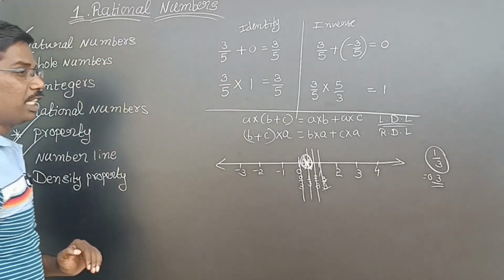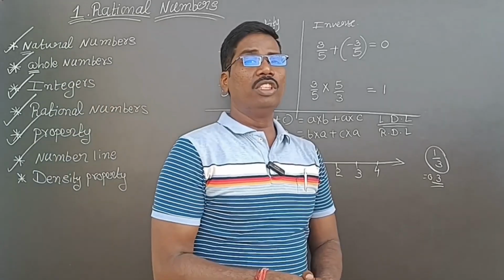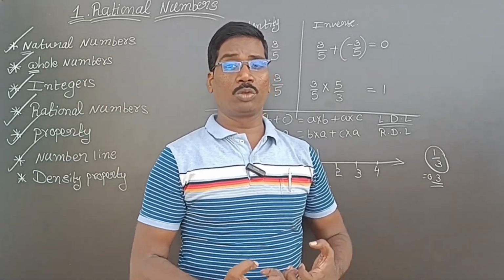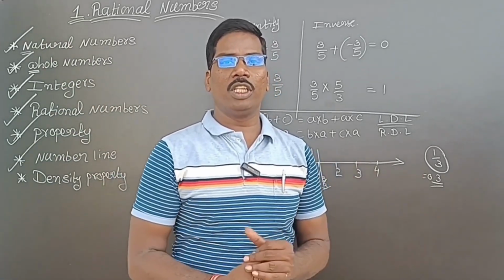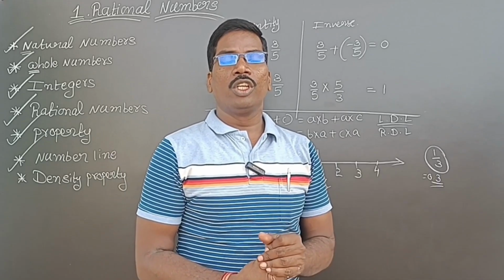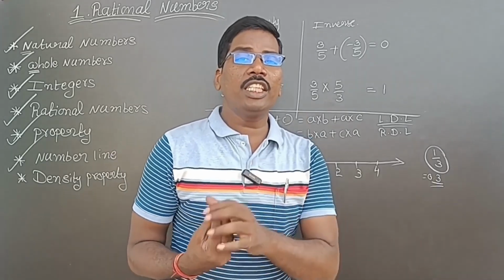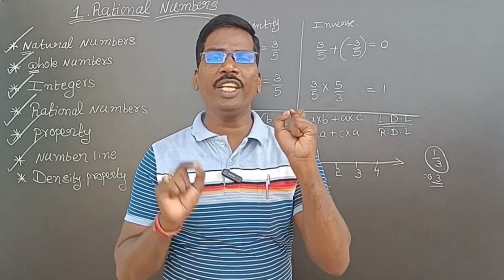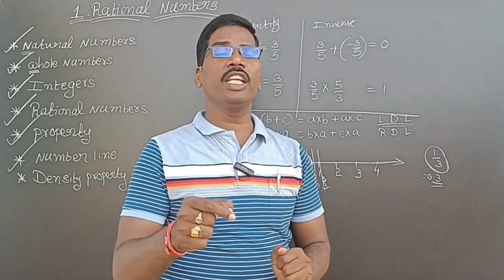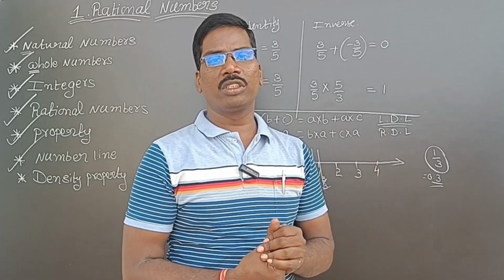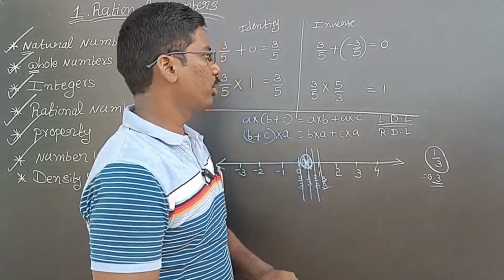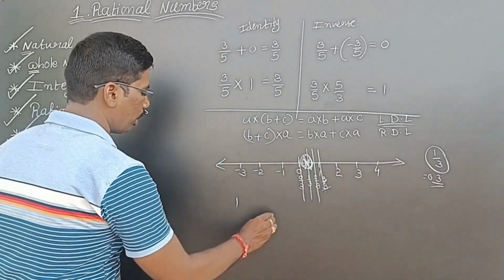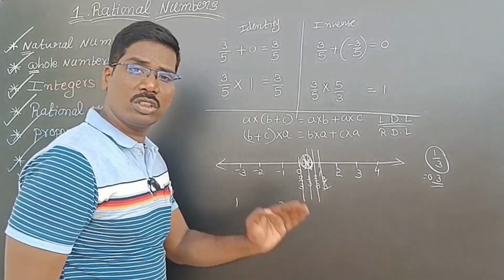Now, last property, density property. Density means what? More. So, more and more means density in physics, isn't it? Density property means, if you take any two rational numbers, there exist infinite rational numbers between them. Then that is called density property. For example, see here, I am taking 1, 2. So 1 and 2 are also rational numbers.